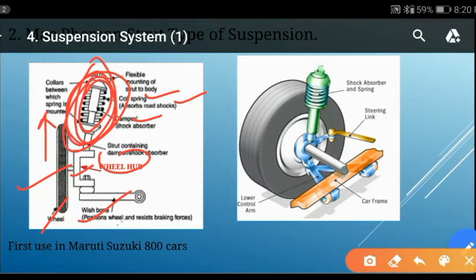This type of suspension system was first used by Maruti Suzuki vehicle.